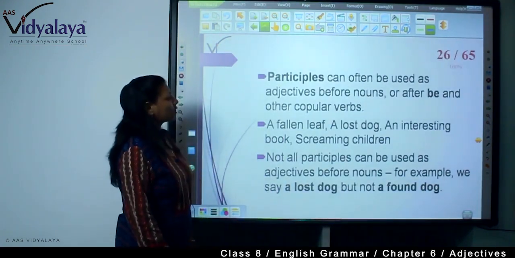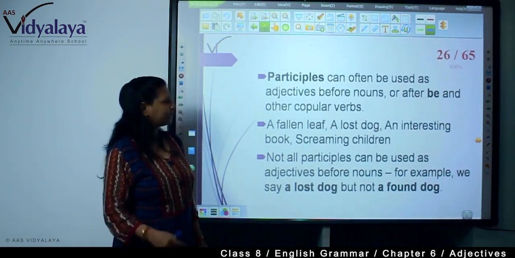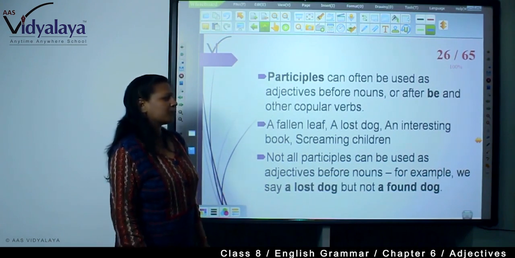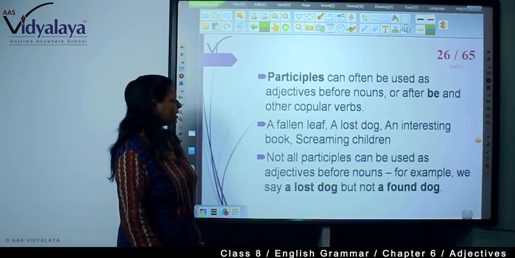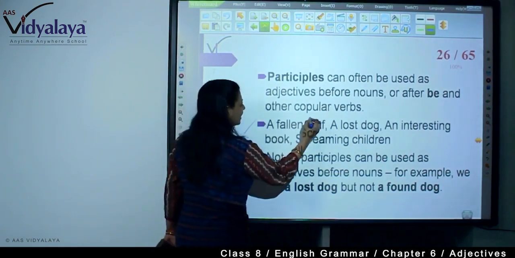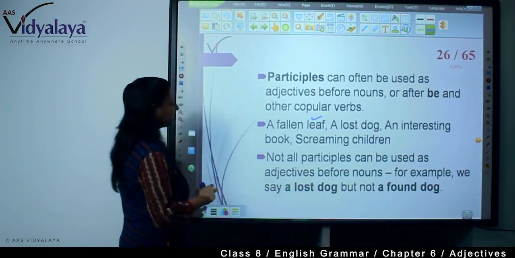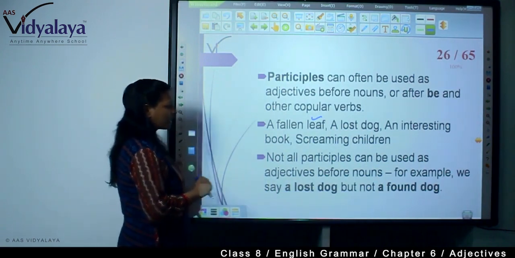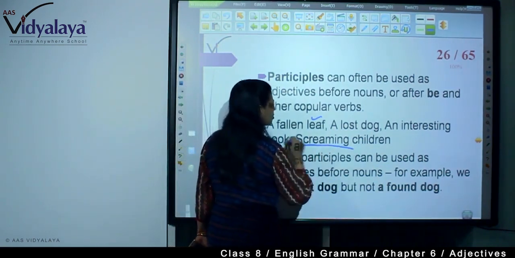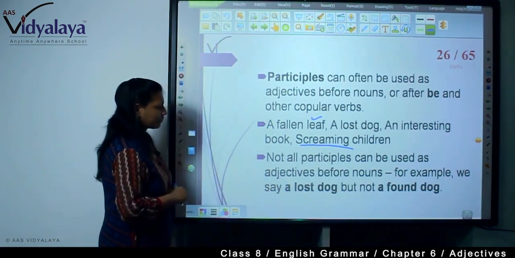Now participles can often be used as adjectives before nouns or after be and other copular verbs. For example, a fallen leaf. See, fallen just before the noun. A lost dog, an interesting book, and the screaming children. See here, screaming children.